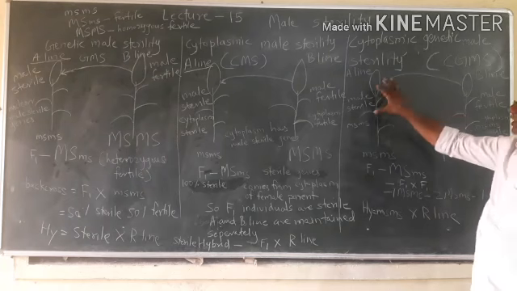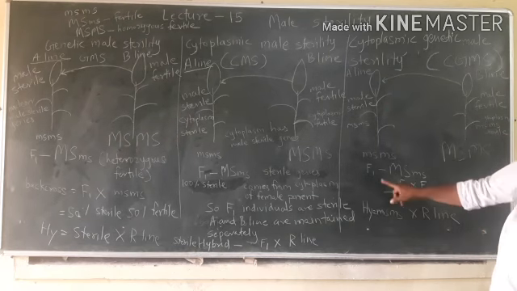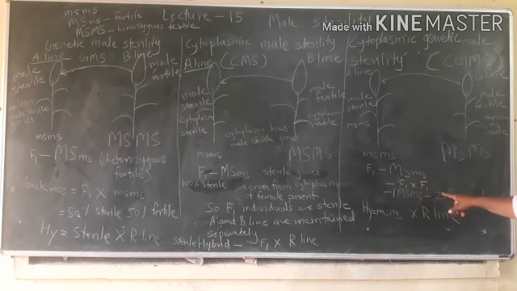Multiplication of the A line is done by crossing F1 with F1 in this way, and we can get a cytoplasmic genetic male sterile plant, only one in one cross.